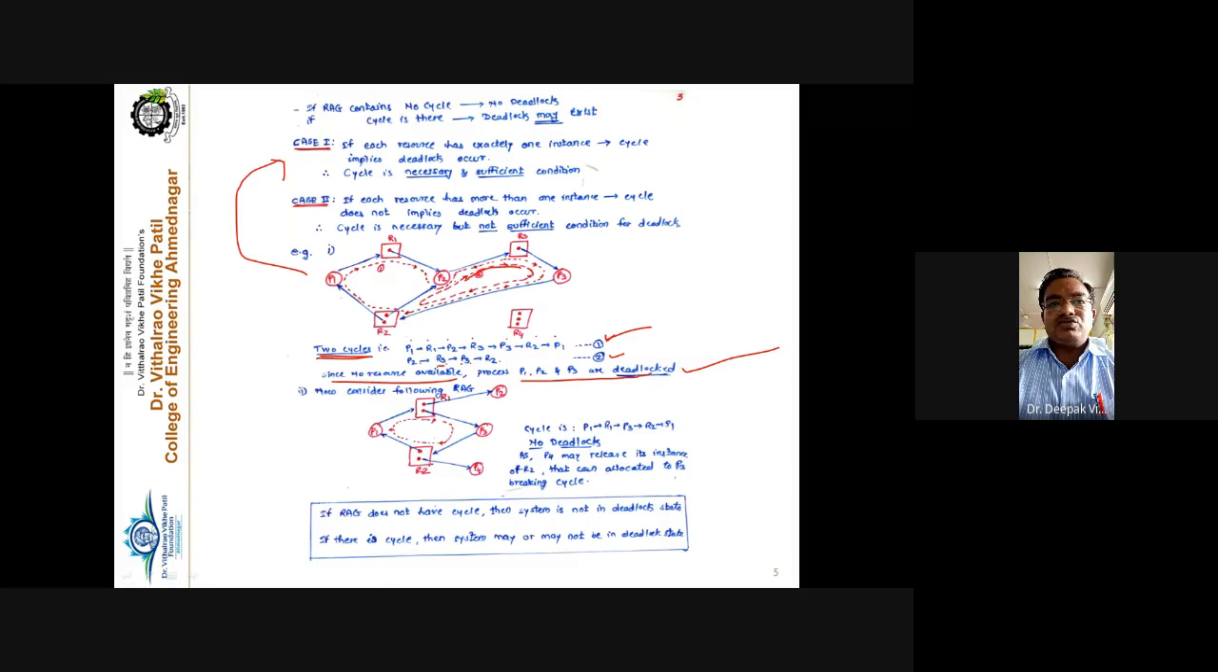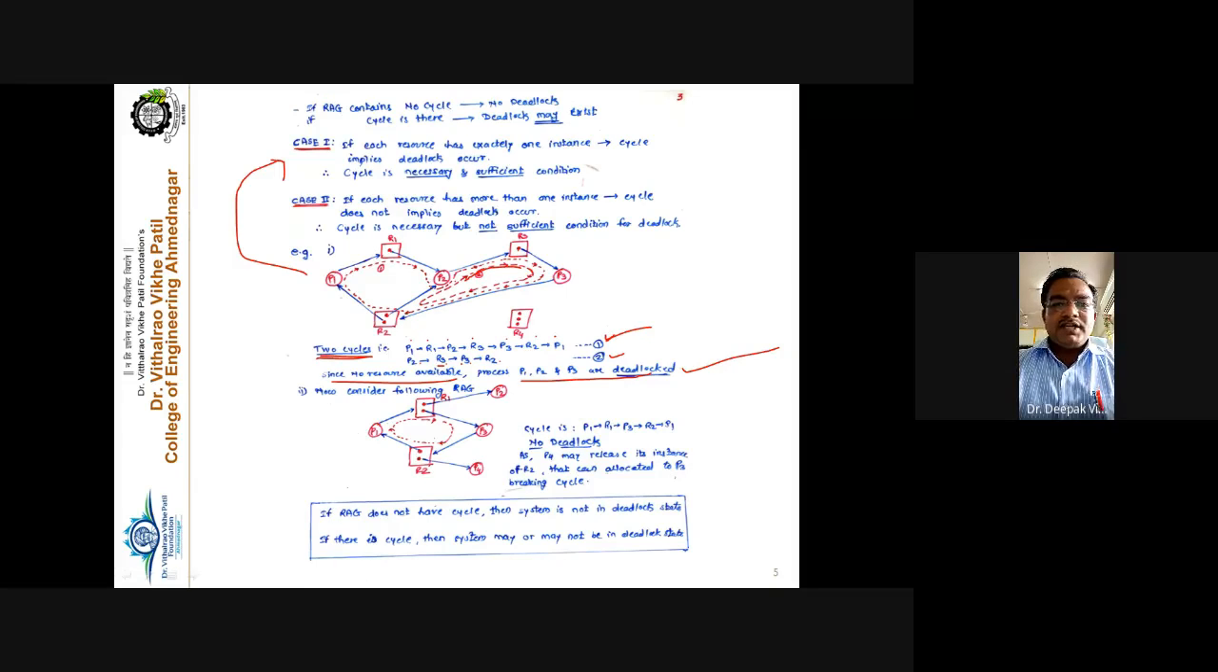Now, so understood everybody? If there is no cycle, there is no question about deadlock. But if there is a cycle, there may be chances of deadlock. So there are again two cases if there is a cycle. Case number 1 is that if the cycle is there and all resources have a single instance type, then 100% the system leads to the deadlock state. Getting this point?